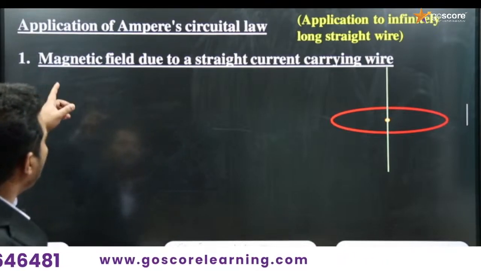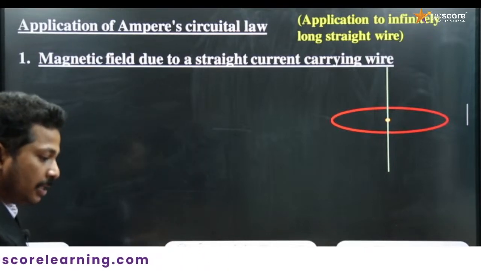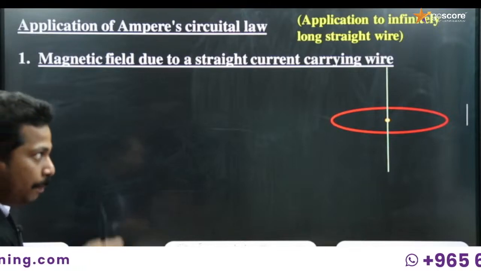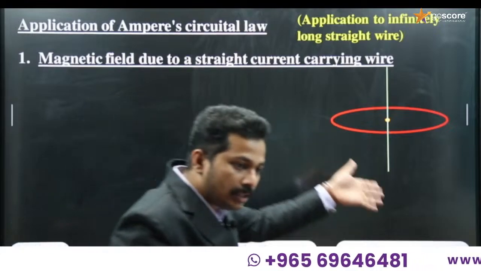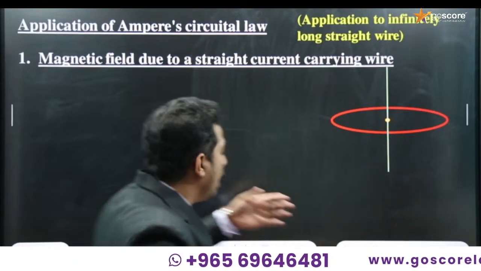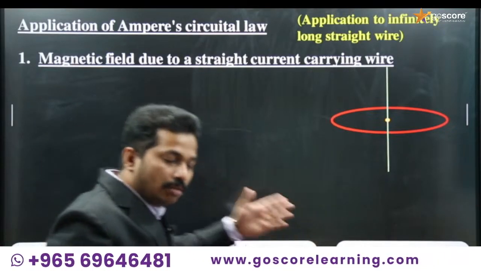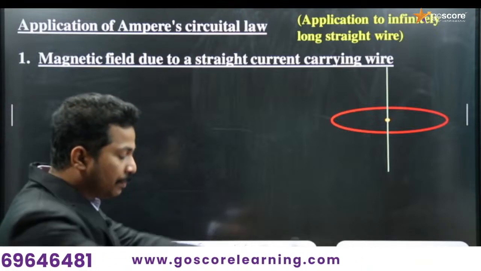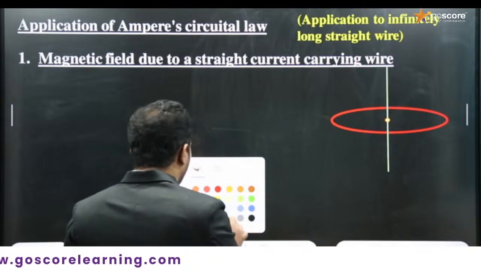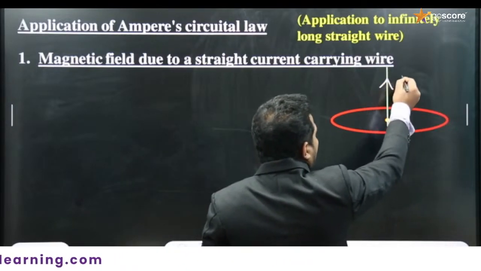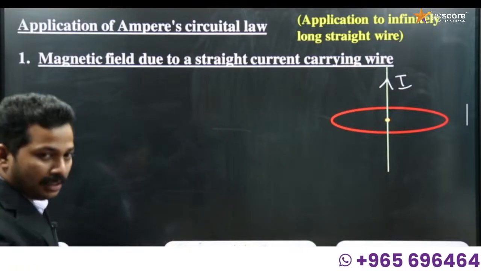Here we have the first application, magnetic field due to a straight current carrying wire. The question may be asked as: discuss the application of Ampere circuital law to an infinitely long straight current carrying conductor, or as: discuss the case of magnetic field due to a straight current carrying conductor. So we have a straight current carrying conductor, with a current I in the upward direction. I will explain the circle shortly.